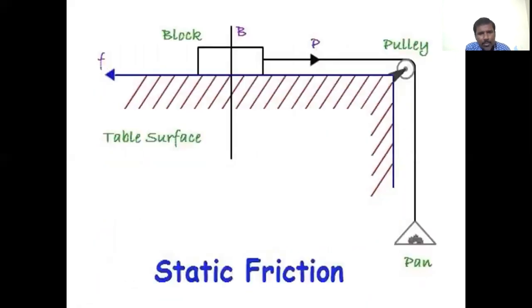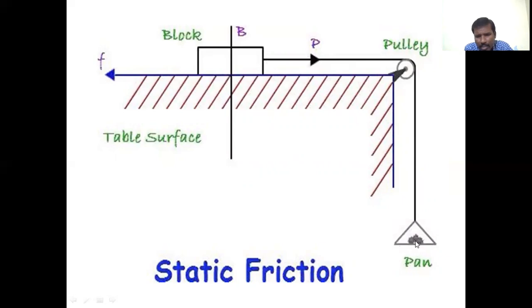So let us see an example for that. Let us consider a block placed on a horizontal surface, connected by a string to a pan over a frictionless pulley.